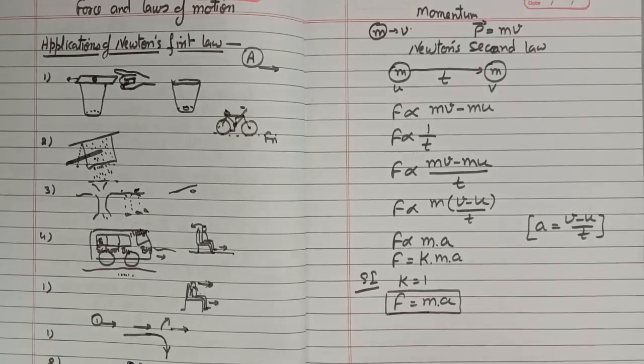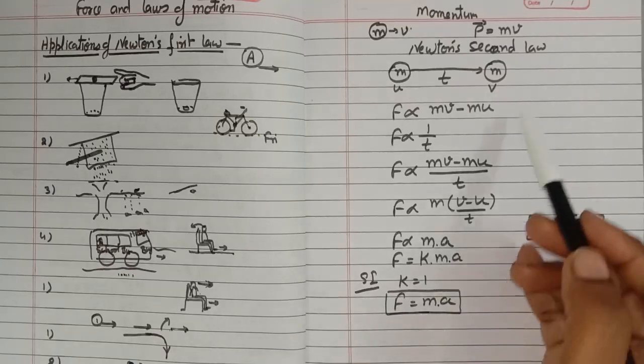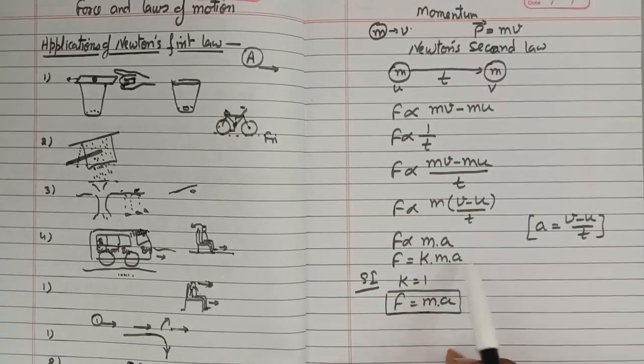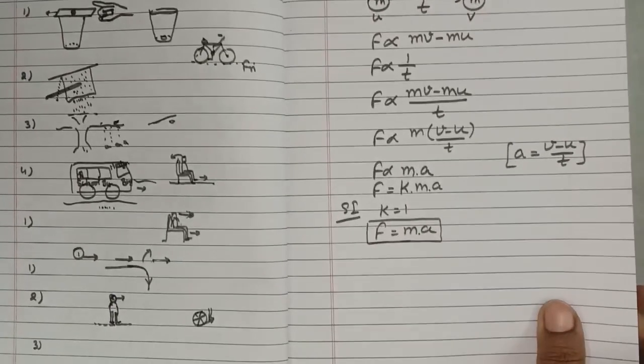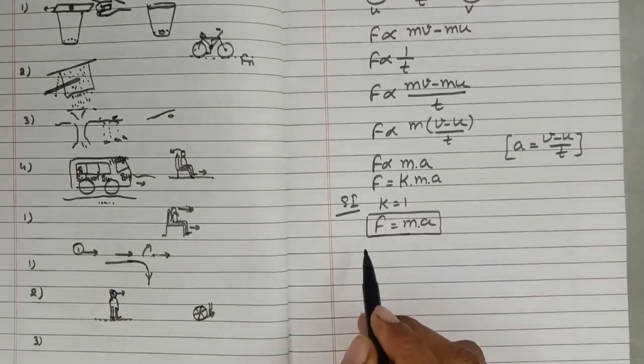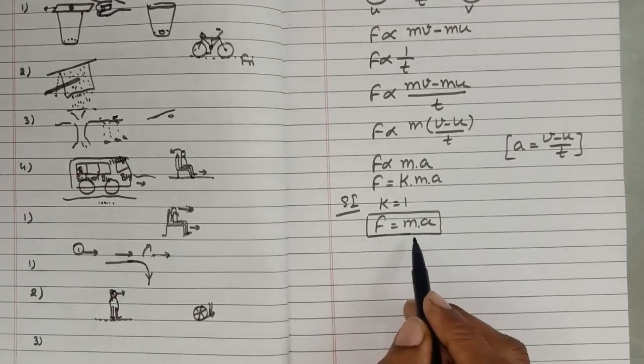Newton's second law is not only about writing the definition or the law, but we have to write all these derivations with this second law. It is very important and has lots of applications. Before going through the applications, first we talk about force. What should be the SI unit of force?